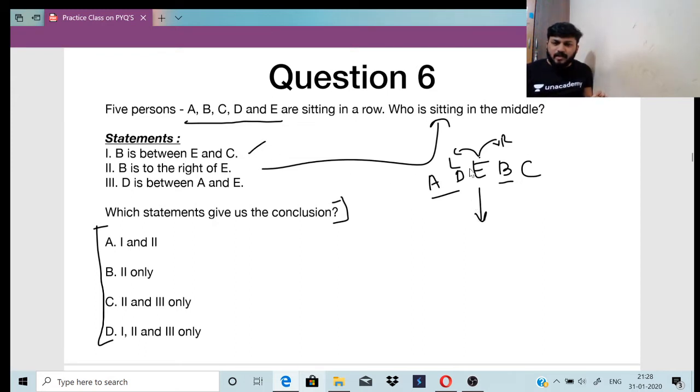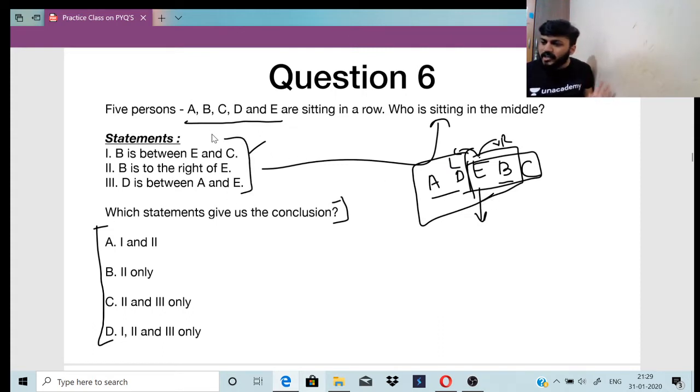We took the first statement, we got this. We took the second statement, we got this. We took the third statement, we got this. So all the three statements are required. So it is option D, 1, 2 and 3 only, है ना?